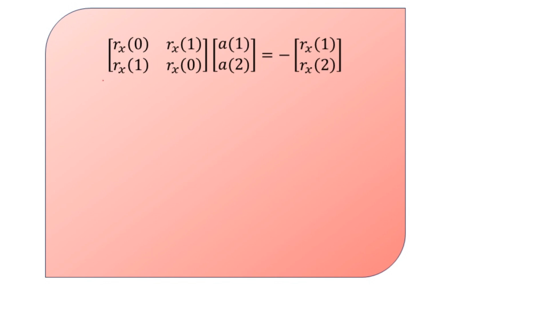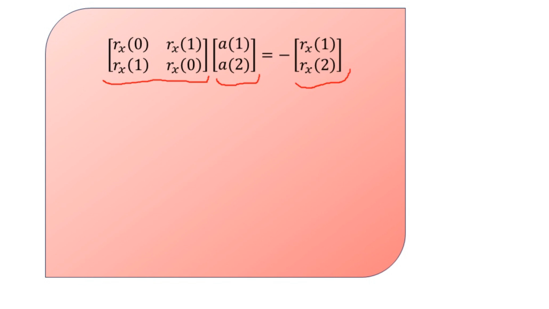This autocorrelation matrix, usually represented as capital R suffix x, x being the random process, is multiplied by the column matrix holding the coefficients a of 1 and a of 2, in general a of k. This is equal to minus the column matrix of Rx of 1, Rx of 2.